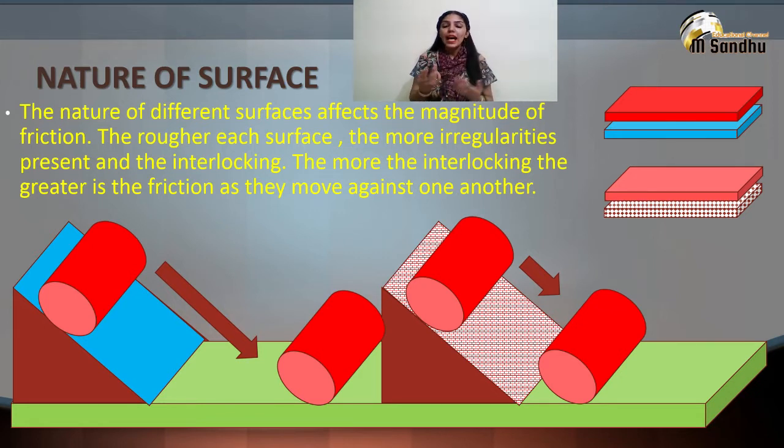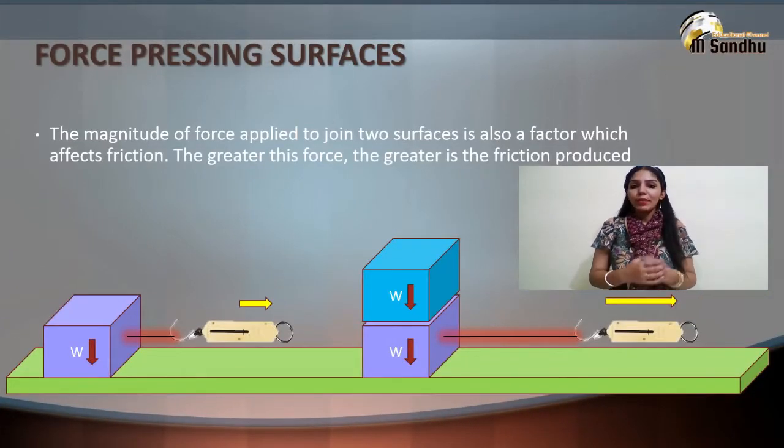That means the degree of roughness or smoothness affects the magnitude of the friction. If two floors are of different nature, one smooth and one rough, as shown in the diagram, the rough surface, owing to its greater irregularities, would oppose the motion of the roller, but a smooth surface would help the roller go a long distance. Now coming to the next topic, force pressing the surfaces together. Other than nature, there is one more factor that affects friction.